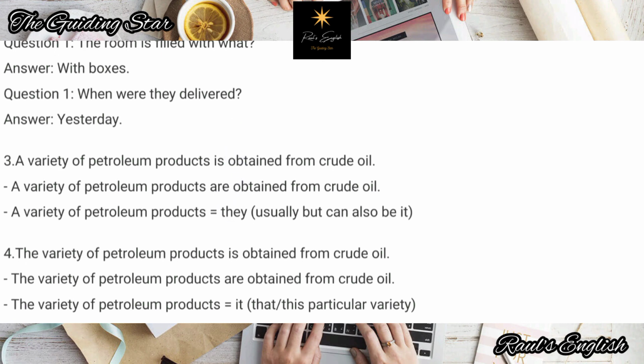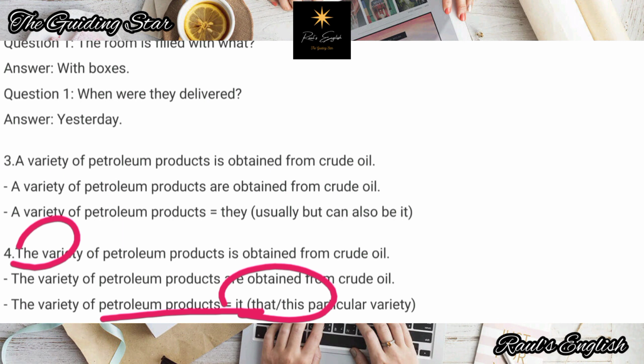Number 4, the same thing, but now the variety of petroleum products is obtained from crude oil, and the variety of petroleum products are obtained from crude oil. So the variety of petroleum products would usually be it. Why? Because it's this variety or that particular variety. We know which variety, that we know which products we are talking about.